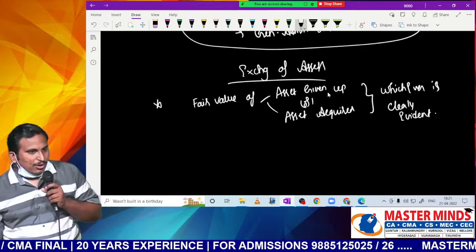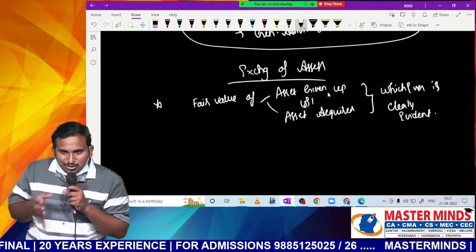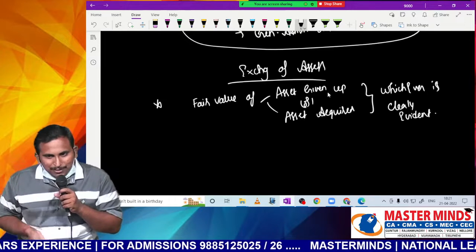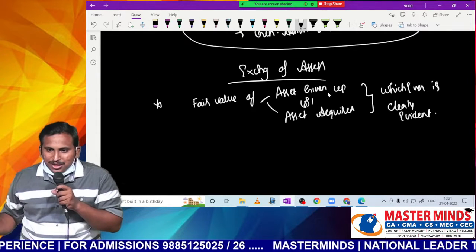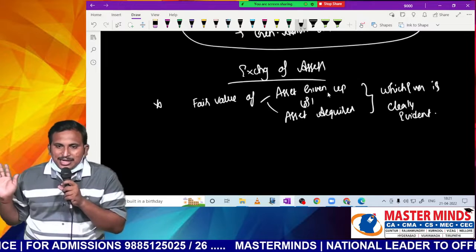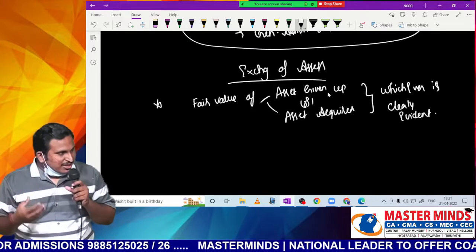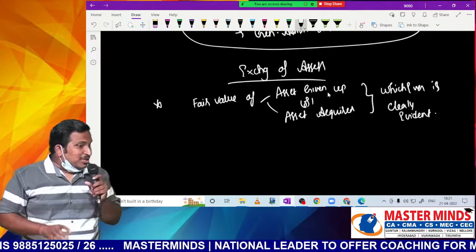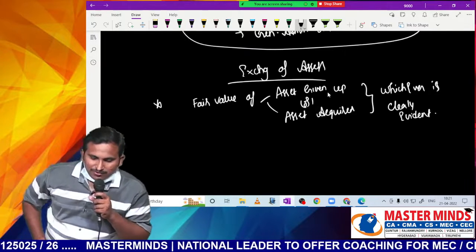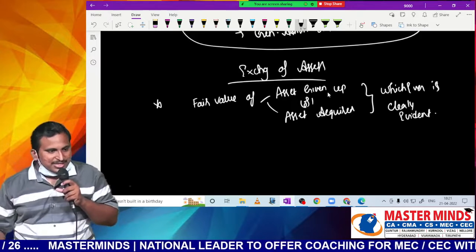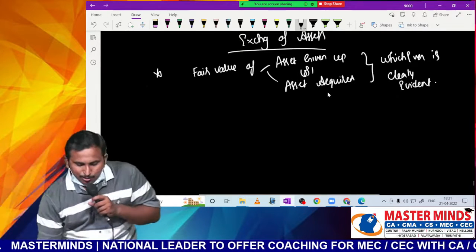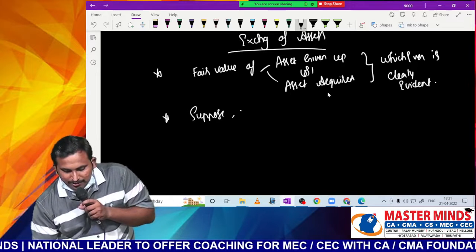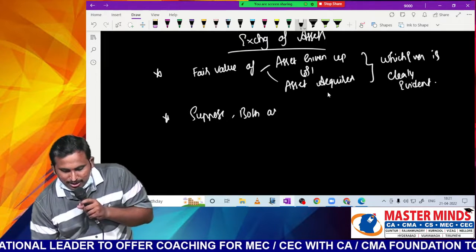We have to record at the fair value of the asset given up because we are giving one asset for getting another asset. Both are assets only. I want to get PPE, and for that I am giving another PPE or an investment or any other asset I am having, stock, etc. So in such a case, you have to take the fair value of the asset given up or acquired, whichever is clearly evident. Sometimes both fair values may be clearly evident.